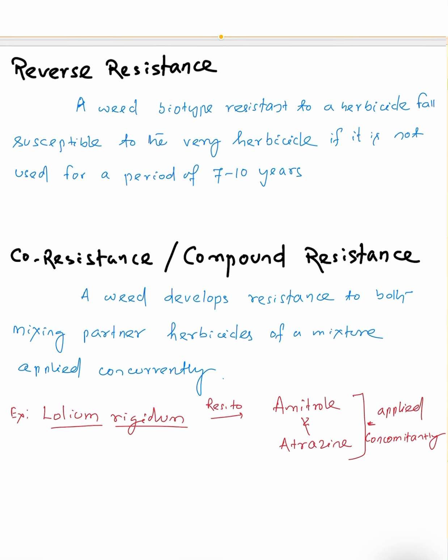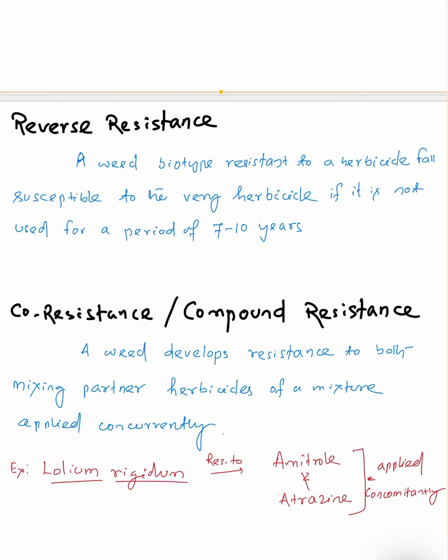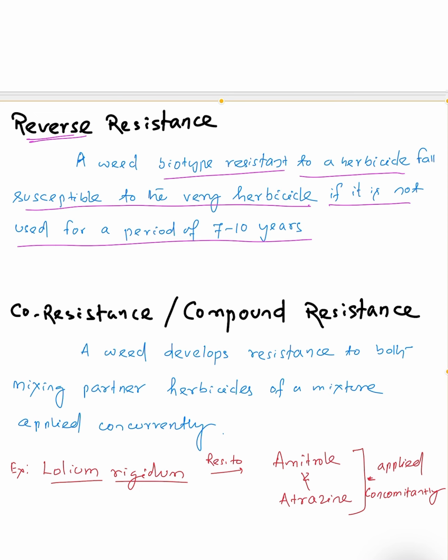Then coming to the last two, one is reverse resistance. Reverse means a weed biotype resistant to a herbicide becomes susceptible to that very herbicide if it is not used for a period of 7 to 10 years.